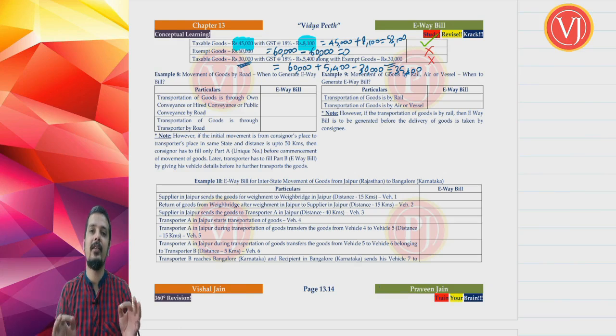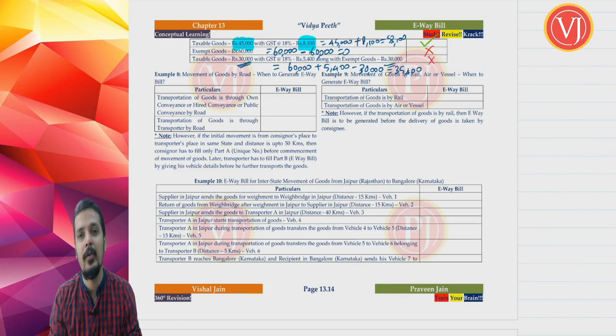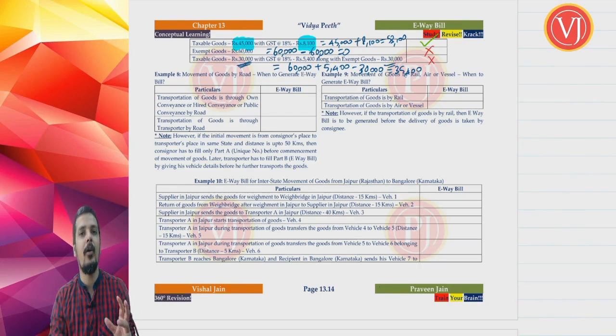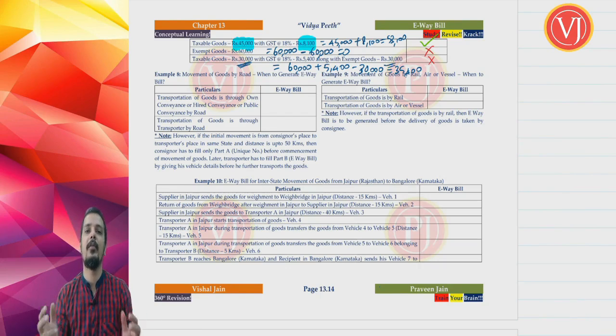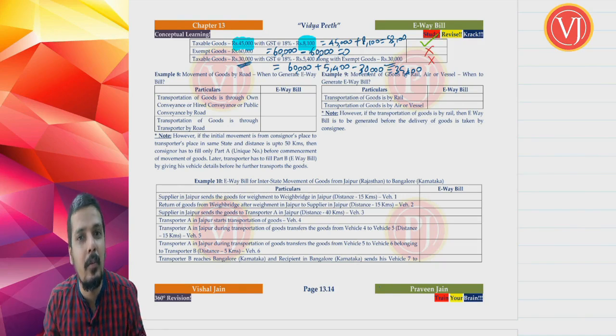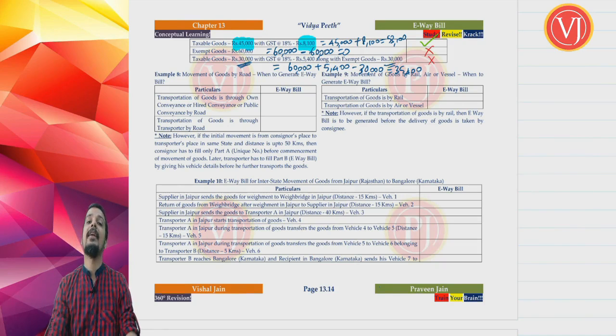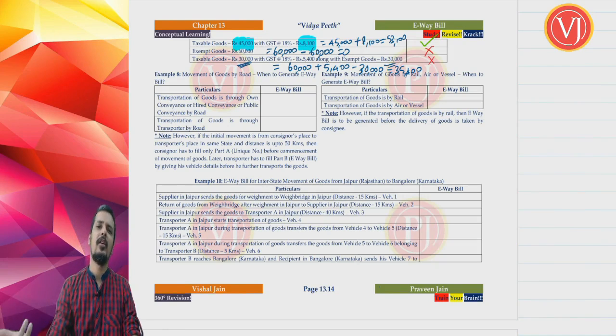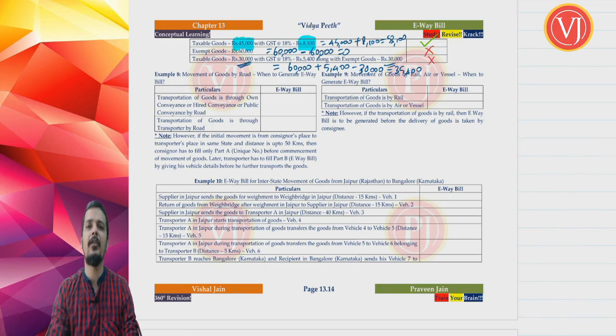So these three cases of example number 7 will clearly explain to you when you are required to generate e-way bill based on the value. So now you are very clear with the definition of consignment value. This example was only to explain how to determine consignment value, and for interstate movement of goods, only if the consignment value of the goods is more than 50,000. I'll repeat. For interstate movement of the goods, if the consignment value is more than 50,000, you have to generate e-way bill. If it is up to 50,000, you are not required to generate e-way bill. You may, but you are not actually required to generate e-way bill.